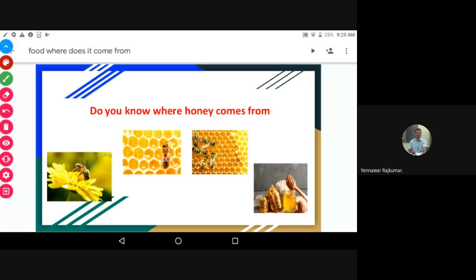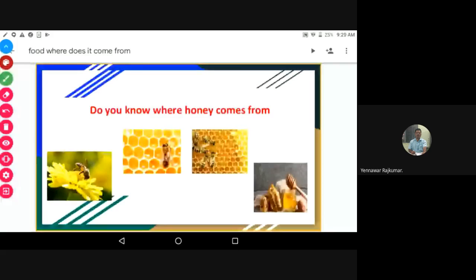So honeybees collect the nectar. Nectar is nothing but a sweet substance which is present in the flower. Is it clear? Children, is it clear? What is nectar? Yes, sir. A sweet substance which is present in the flower. Okay, thank you. So, honeybees collect the nectar from the flowers.